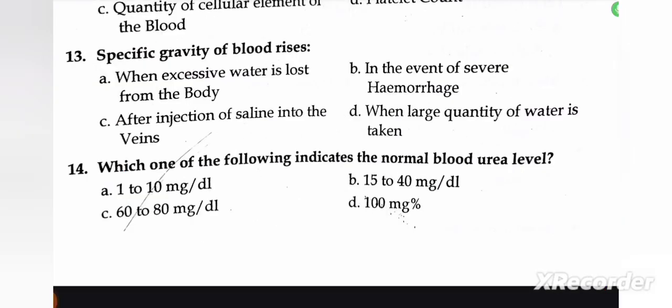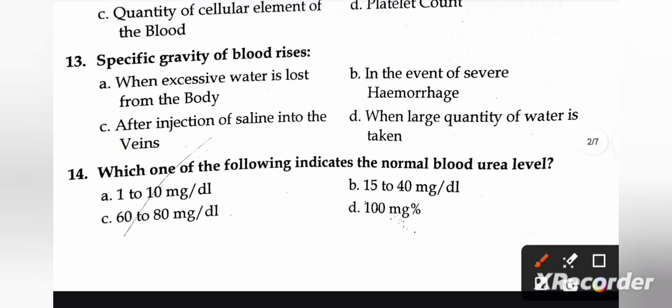The specific gravity of blood rises: A, when excessive water is lost from the body; B, in the event of severe hemorrhage; C, after injection of saline into the veins; D, when a large quantity of water is taken. So A, when excessive water is lost from the body. Next question: which one of the following indicates the normal blood urea level? A, 1 to 10 mg per dl; B, 15 to 40 mg per dl; C, 60 to 80 mg per dl; and D, 100 mg percent. So the right answer is B, 15 to 40 mg per dl.